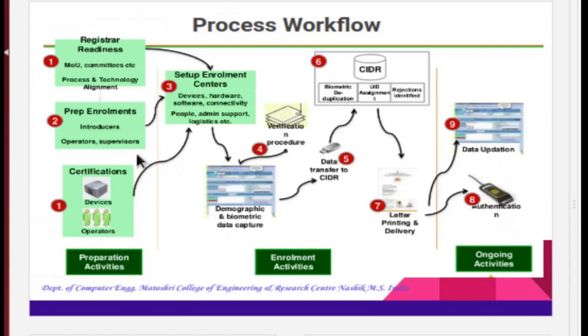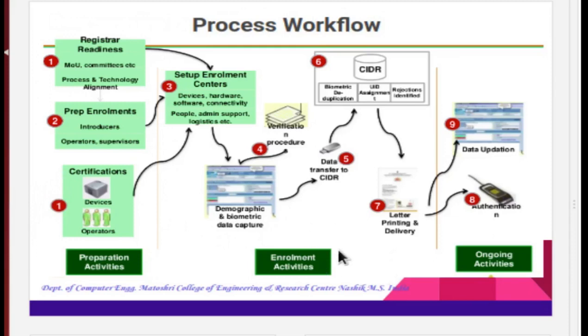In preparation activity, the third party must register itself and sign the MOU with the UIDAI for getting the authorized enrollment center. UIDAI provides training to the operators and provides certification. The supervisor and introducer are solely responsible for each enrollment center's activity.